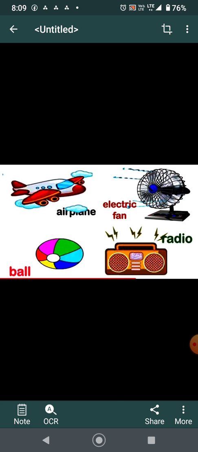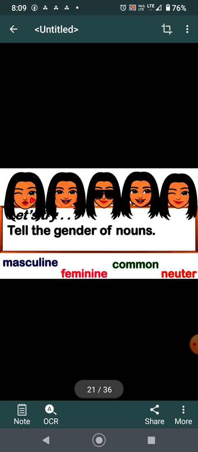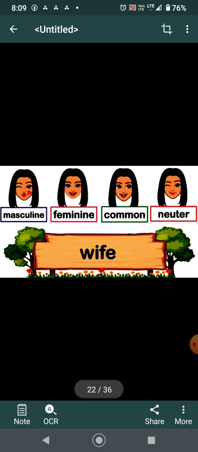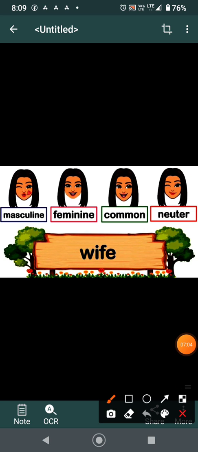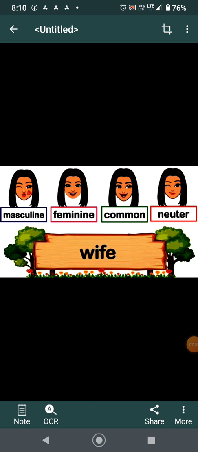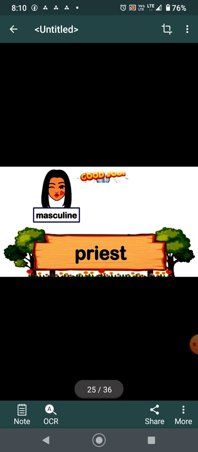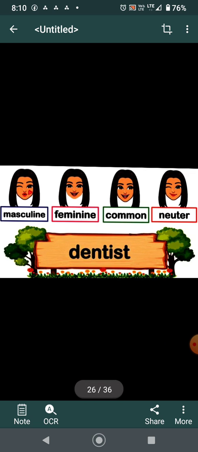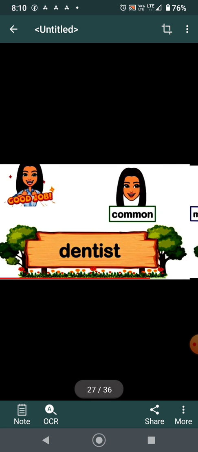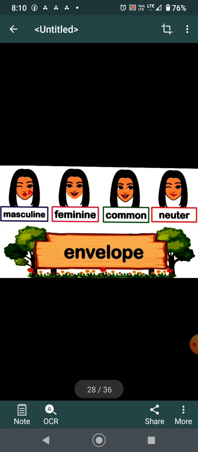Now children, a quick small exercise for you. Tell the genders of the noun: masculine, feminine, common or neuter. Now, wife. Wife is its gender. Anybody? Yes, it's feminine because it is a female gender. Priest, masculine, because male is known as priest and female is known as priestess. Next, dentist, common, because dentist can be male or female both. Next, envelope, neuter, because it's a non-living thing.